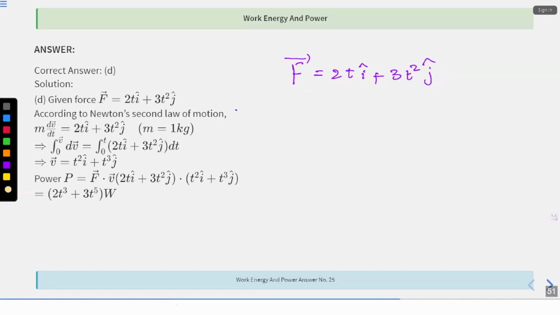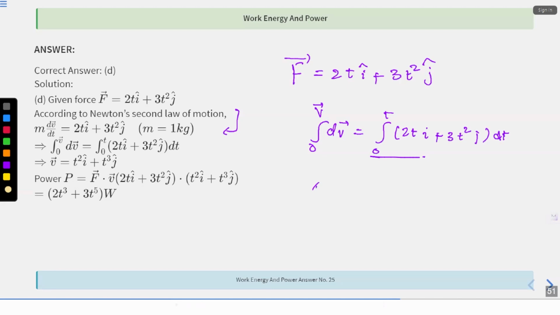So Newton's second law of motion. We have applied Newton's second law of motion, that is m into dv by dt is equal to this, right? So integral of 0 to v dv is equal to integral of 0 to t of 2t i plus 3t square j into dt. This is what we have understood.